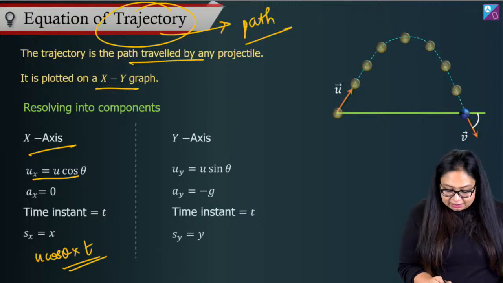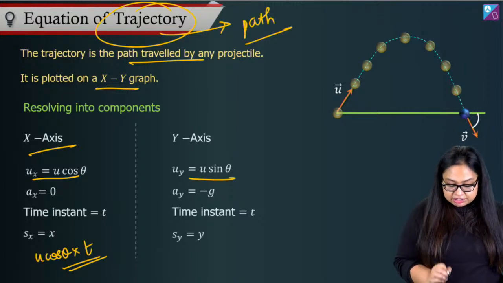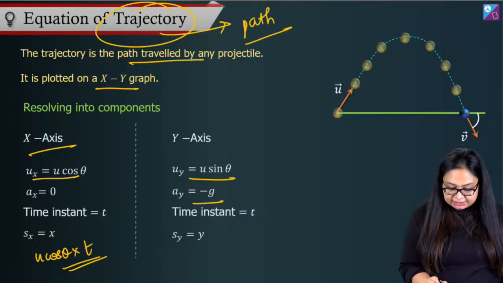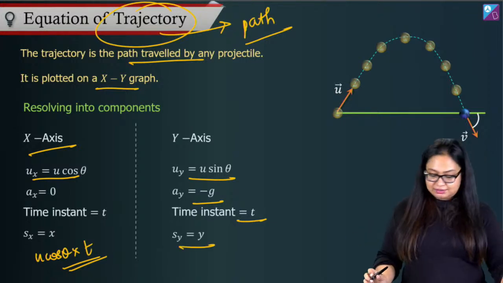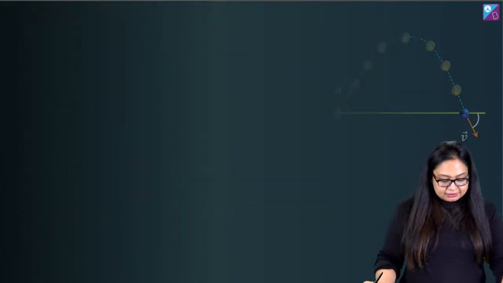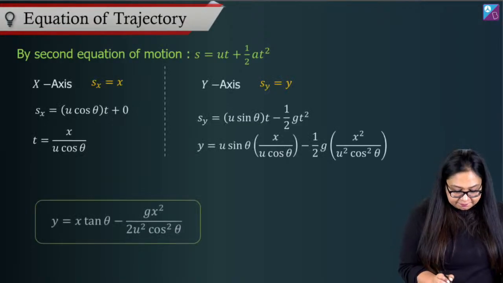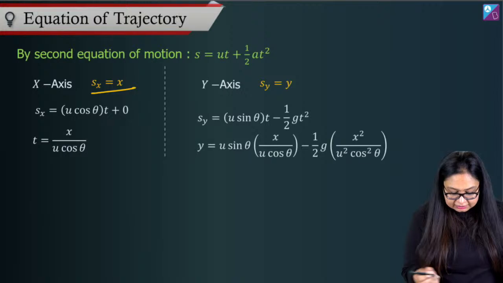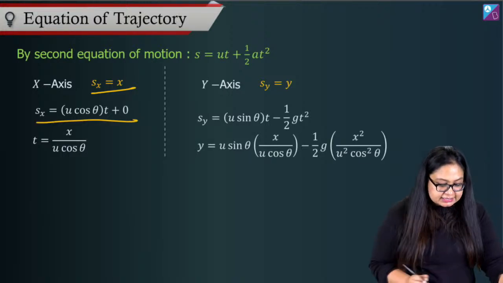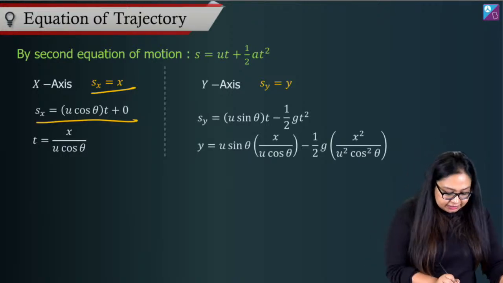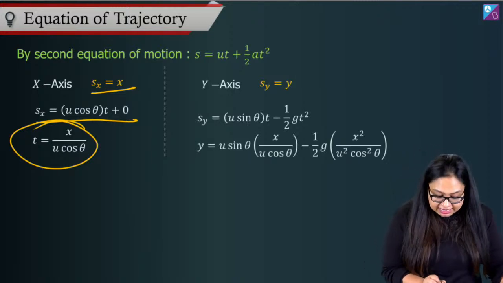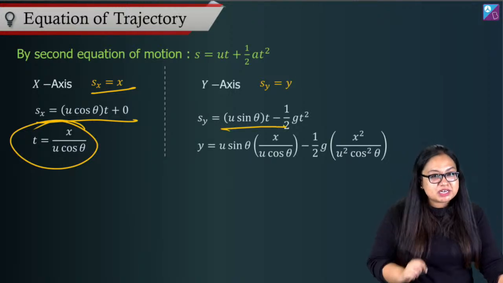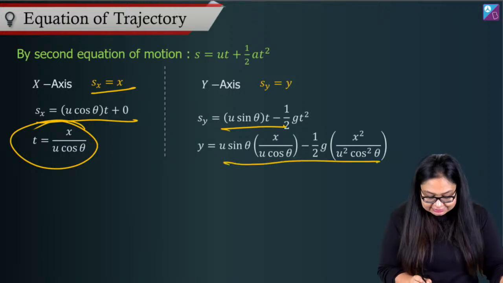In y direction, initial velocity is u sin theta, acceleration is minus g, time is t, displacement is y, s equal to ut plus half at square. Let's apply that. Sx is equal to u cos theta into t, so t becomes equal to x upon u cos theta. For y direction, s equal to ut plus half at square, substituting everything, I get this.